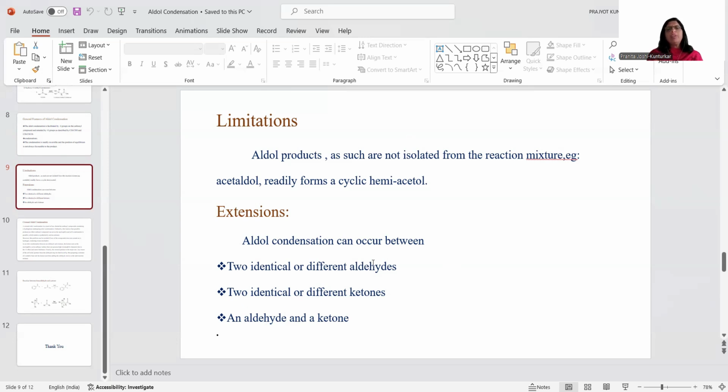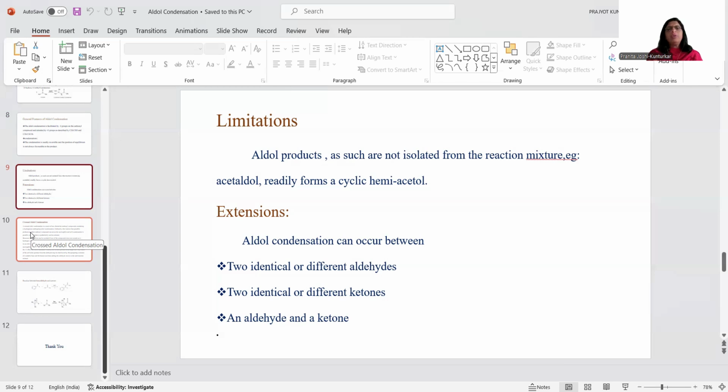But the second type of reaction, when the reaction is carried out between two identical or different ketones, is not of very much value in organic synthesis, because ketones give the product in very low yield. Now, when the reaction is carried out between two identical aldehydes or ketones, this reaction is simple aldol condensation reaction.